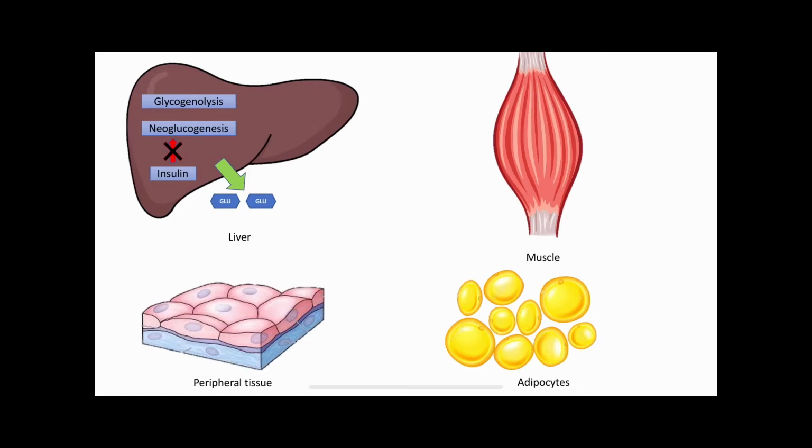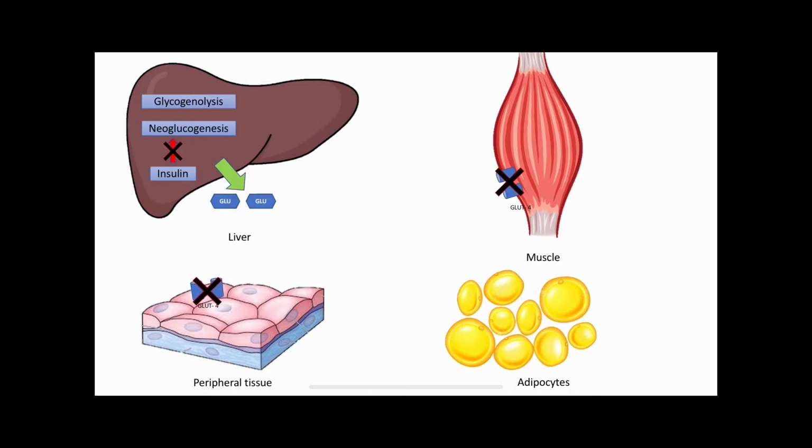Now glucose normally enters into the cell through specific glucose transporters. Cortisol also prevents the mobilization of these glucose transporters from the cytosol to the cell membrane. So fewer glucose transporters will be available at the cell membrane and less glucose can enter inside the cell.